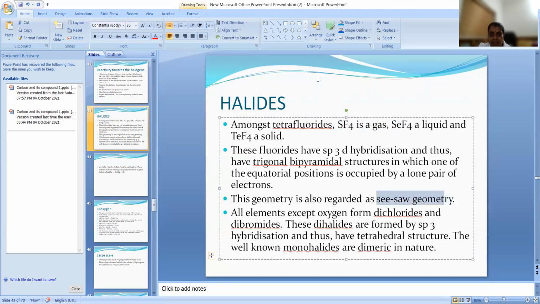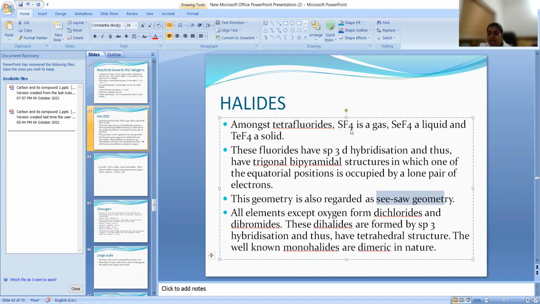It is having a seesaw geometry. All elements except oxygen form dichlorides and a dibromide. All elements will form dichloride and a dibromide. These dihalides are formed by their hybridization. If it is forming SCl2 and all, its hybridization will be sp3.